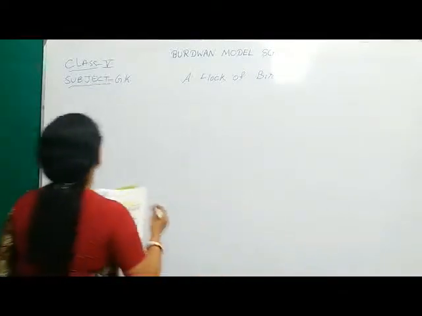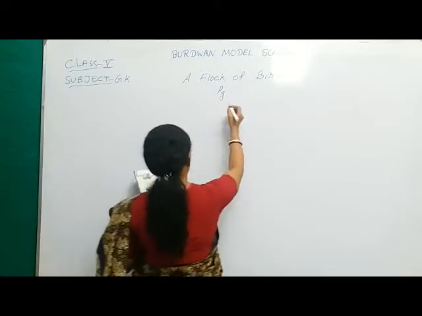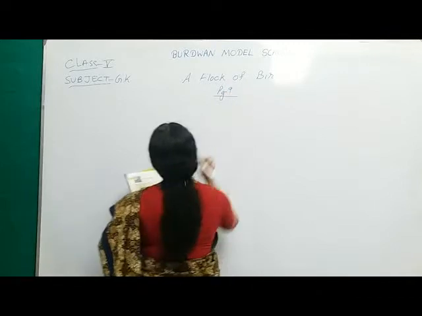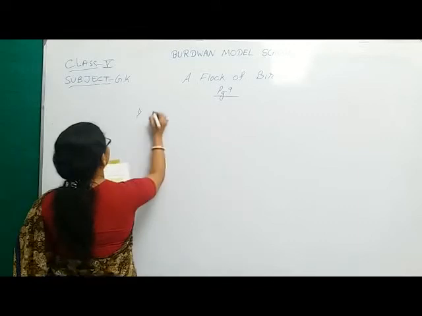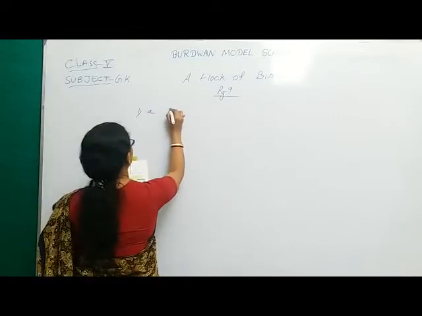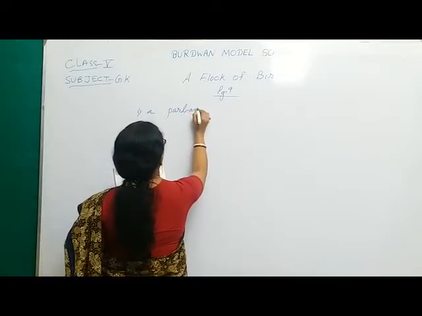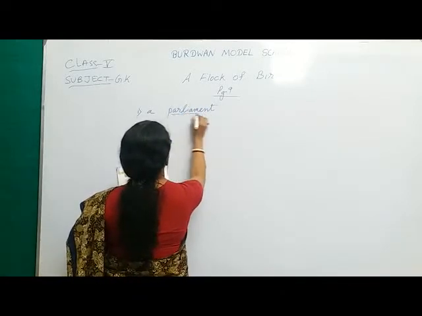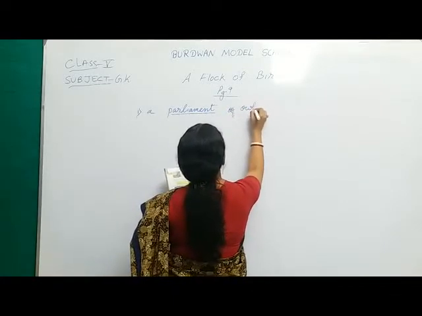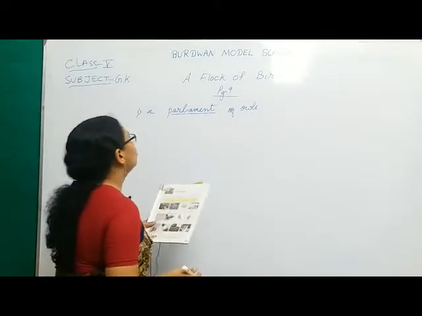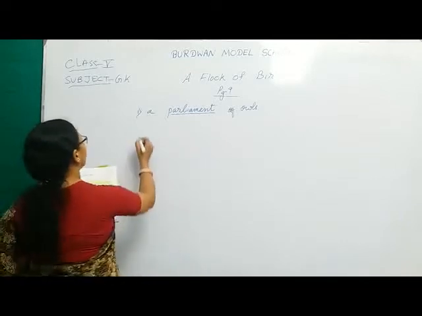So the first one will be on page number 9, and here comes the first one, that is a parliament of owls. Okay, so lots of owls or a group of owls together are known as a parliament of owls.